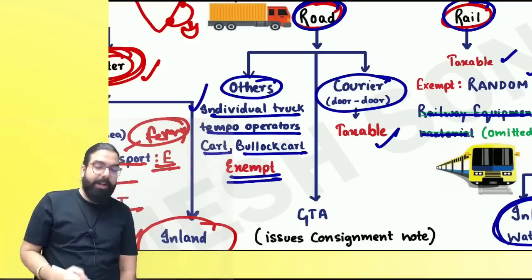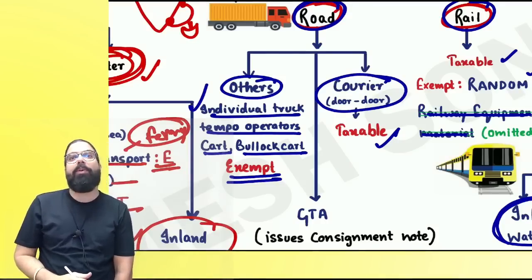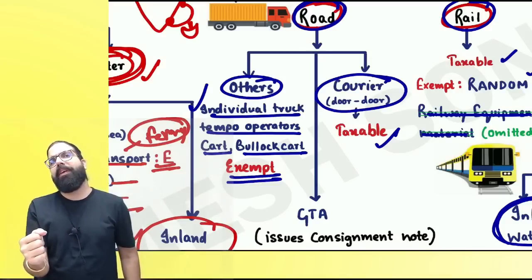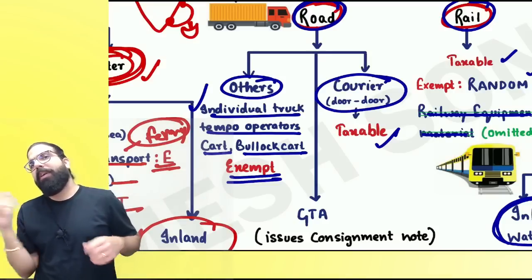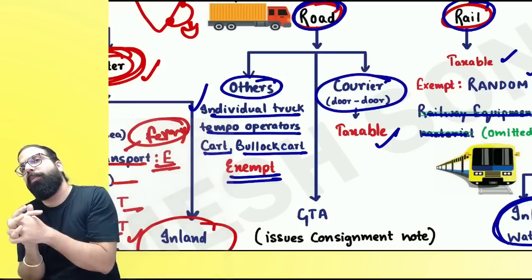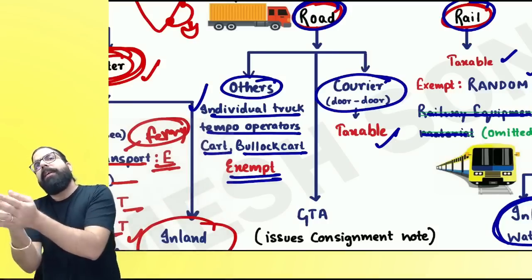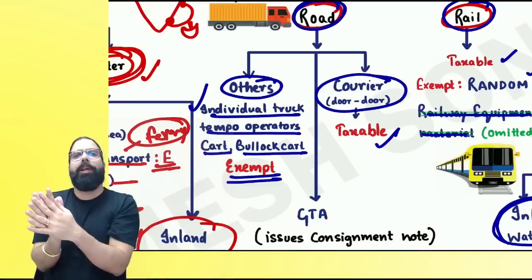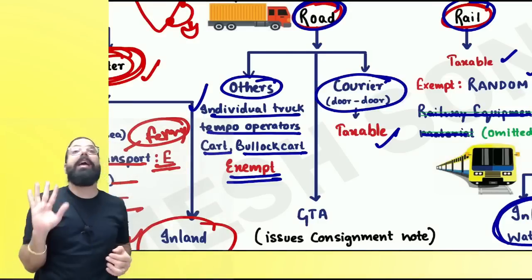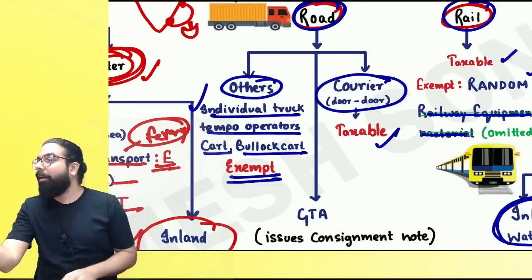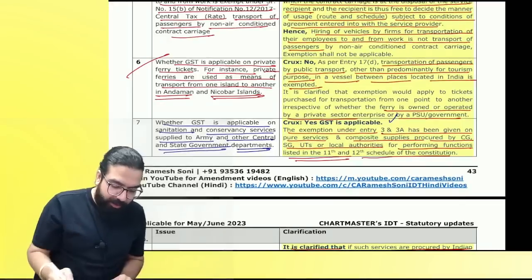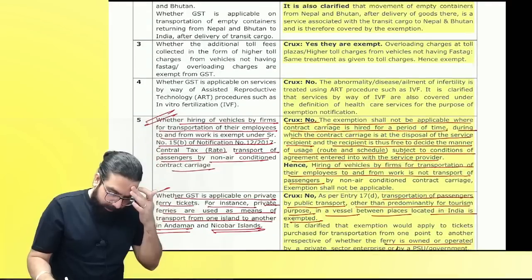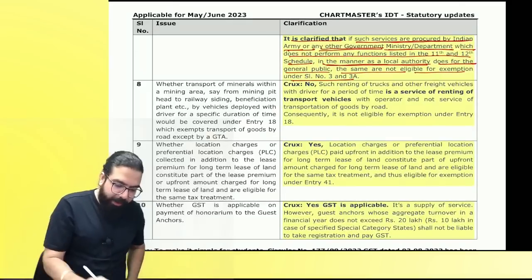People try to get it over here that when individual truck walas are doing it. Individual truck wala, what do they mean over here? For an example, I bought a refrigerator. I went outside the shop. Now, one truck wala was there. I told him, how much will you take to transport this fridge from here to there? He told me, sir, I will take 500. That is exempted when individual truck walas are transporting. But if I go ahead and give you the truck on hire, that is never under exemption. And that is the clarification which is over here. People see over here. I'm including everything. See here.